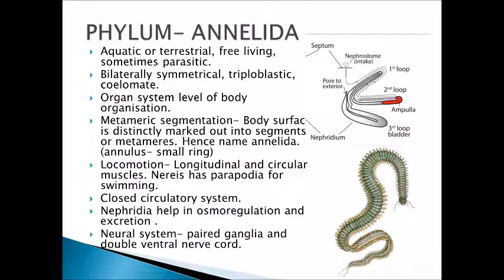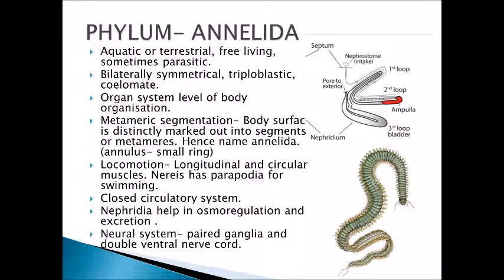In this phylum Annelida, locomotion occurs through the longitudinal and circular muscles. For example, in earthworm, when it moves on the surface, it makes use of these longitudinal and circular muscles. While in the case of Nereis, which is aquatic in habitat, it has to swim, and for that these lateral appendages are there. They are called parapodia. So with the help of these parapodia, it swims.